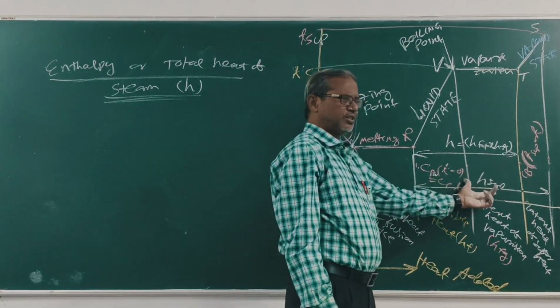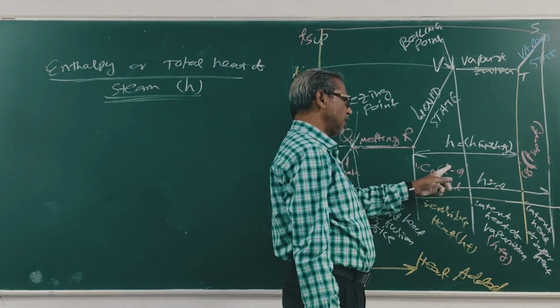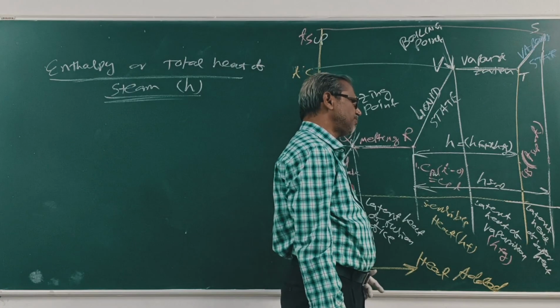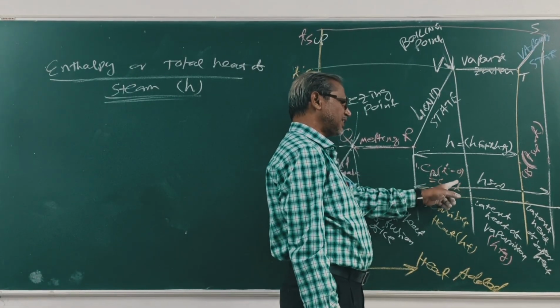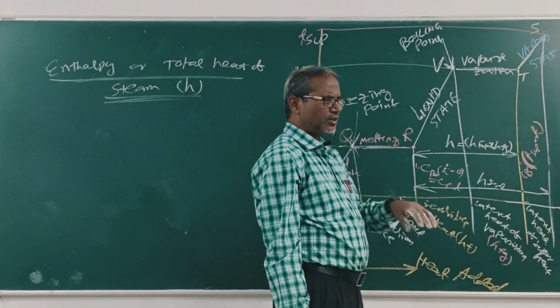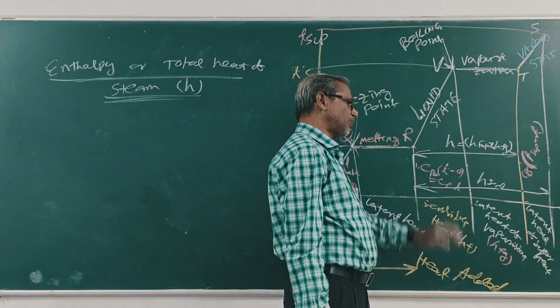This plus this, hf plus hfg. Clear? For dry steam. For wet steam, hf plus x hfg. For superheated steam, h sup.